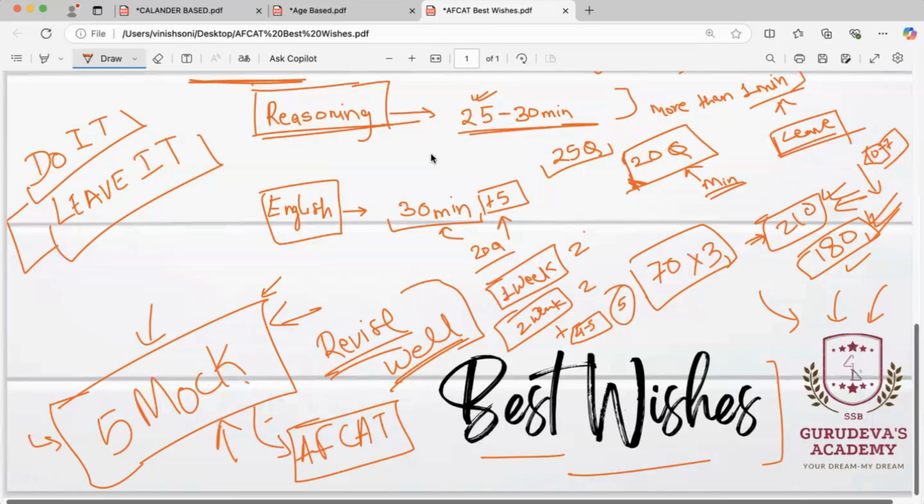And for the mock test which we will be conducting, for every mock test, make a weekly schedule so that you cover all the things and revise all the things before sitting in the mock test. This one thing I want from every one of you. Don't do half the topics in the first mock test and half in the remaining mock test. Come with complete preparation. Complete all the topics and then sit in the mock.